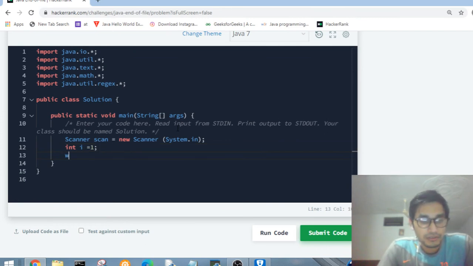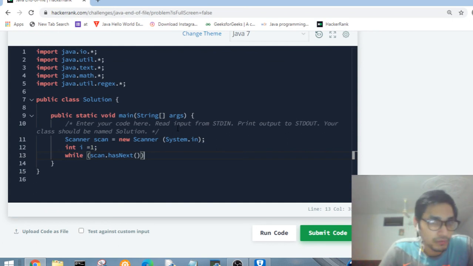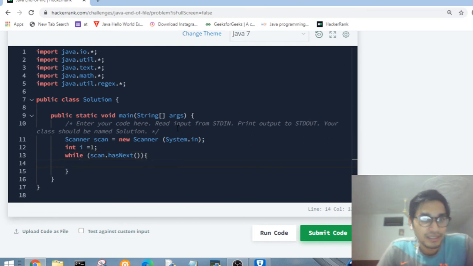Now let's create a while loop. In the while loop I am saying scan.hasNext. It means that it will work as long as there is some line to read for my system.